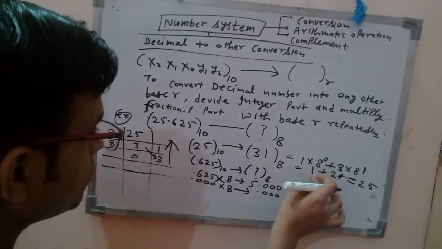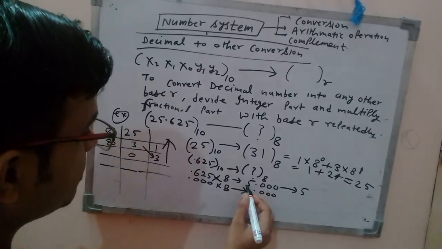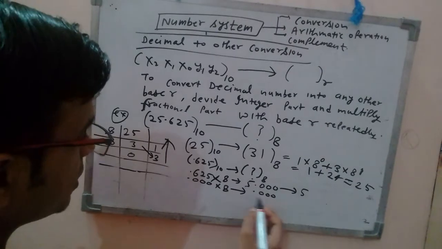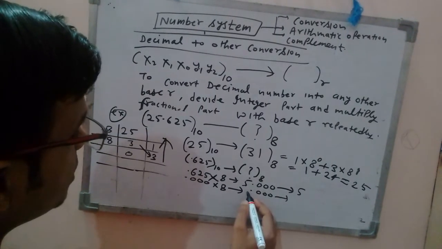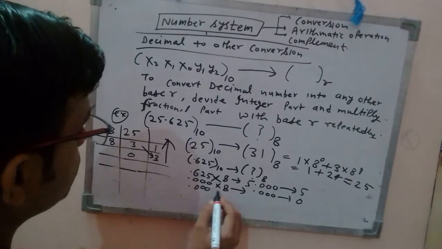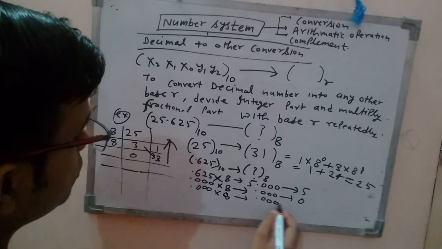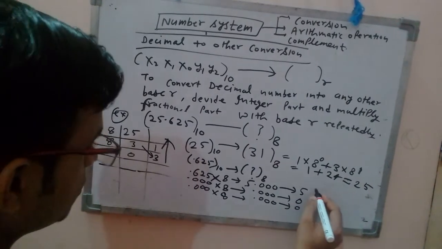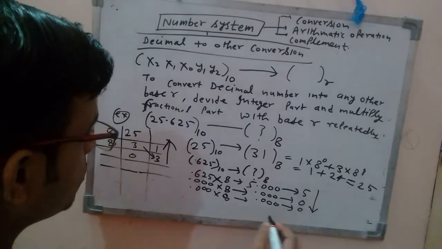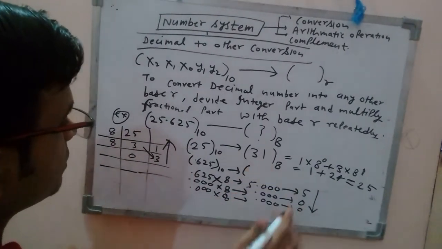So always you have to note the full part, that means the integer part you have to note. Integer part is 5, so write 5 here. Do you see any integer part? No, that means 0. So again 0.00 into 8. So now it will show you the same 0 value. So that means you will have to stop now. You will go from top to bottom. So that means what is the required conversion of this fractional part?